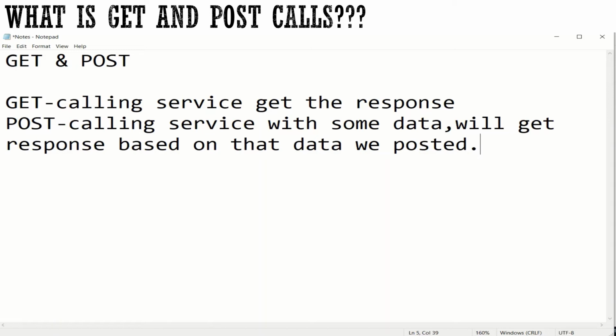Get, we are calling a service and getting the response, not passing any particular data. Post, we are calling a service with some particular data, and based on the data we passed, we get the response. Clear regarding the request mapping types, get and post? The mainly used are these two. Now let's step into the implementation side.